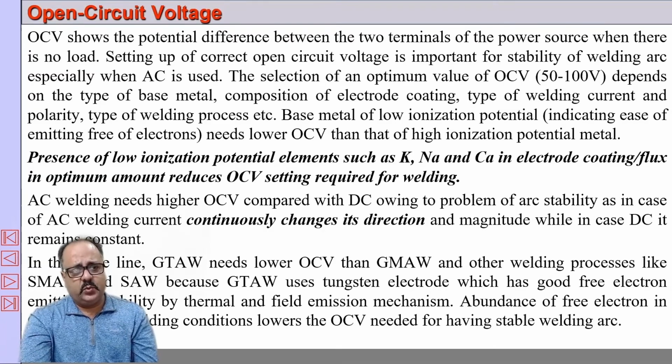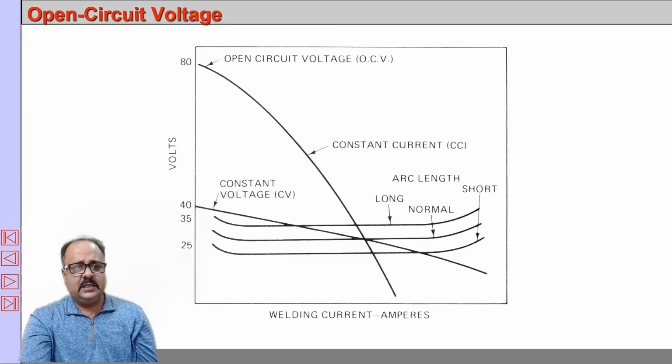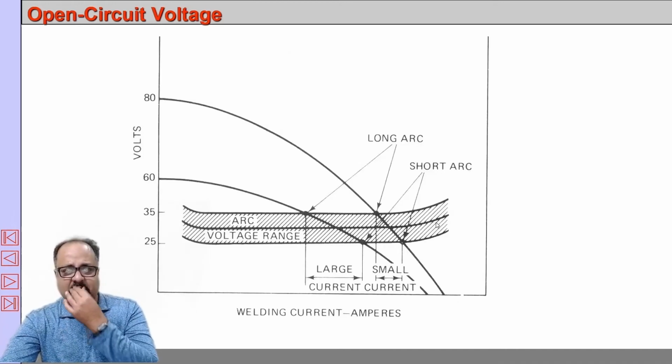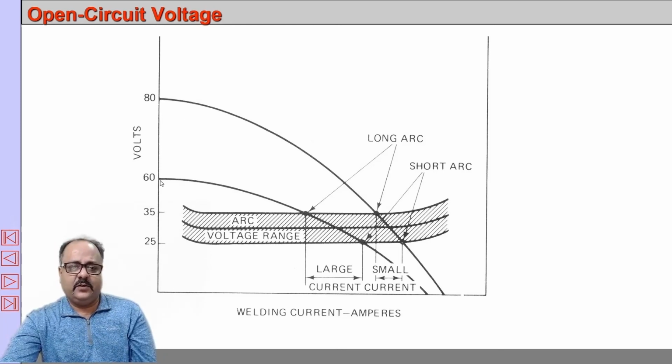You can decrease the open circuit voltage by using low ionization potential elements like potassium, sodium, calcium, etc. You can see here the open circuit voltage of a constant current is around 80, whereas for constant voltage it is around 40-45. Another important phenomenon is that in constant current there is a large fluctuation in current if you decrease the open circuit voltage, whereas there is a small change if the open circuit voltage is high.